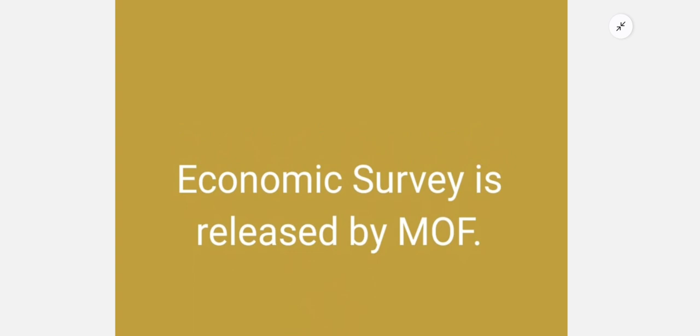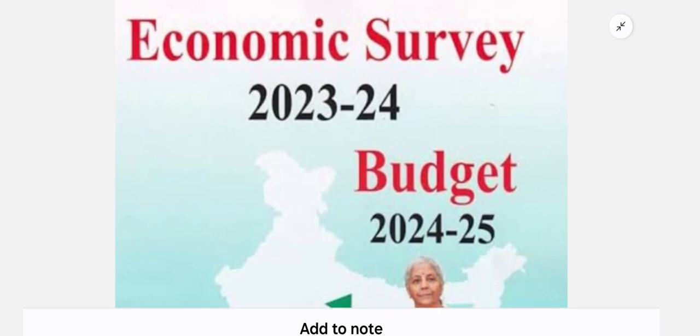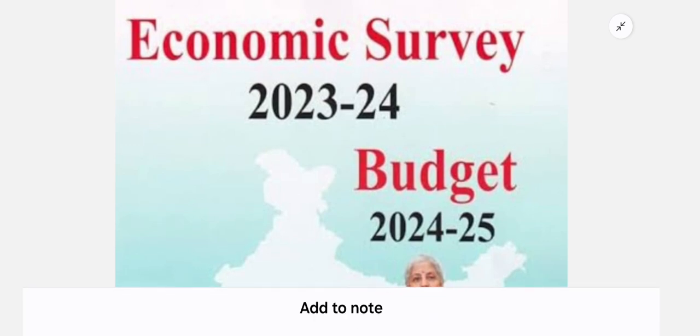Another important thing is that economic survey is released one day before budget. Budget is generally released on 1st of February, and economic survey is released on 31st January. If 31st is closed, then economic survey will be released on 30th of January. So this is the main difference between economic survey and budget.